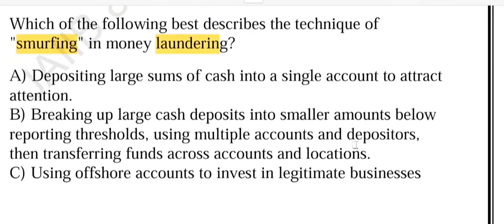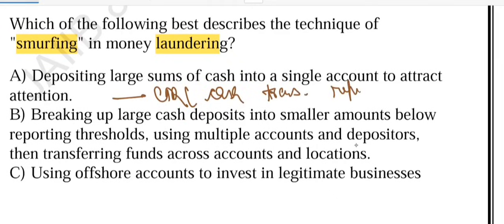Very good question. Option A says depositing a large sum of cash into a single account. This is actually the opposite of smurfing. If someone deposits huge cash in one account, it immediately raises suspicion and triggers a CTR, a cash transaction report. Smurfing is about avoiding attention, not attracting it. So option A is wrong. Yes, option B is the correct one.